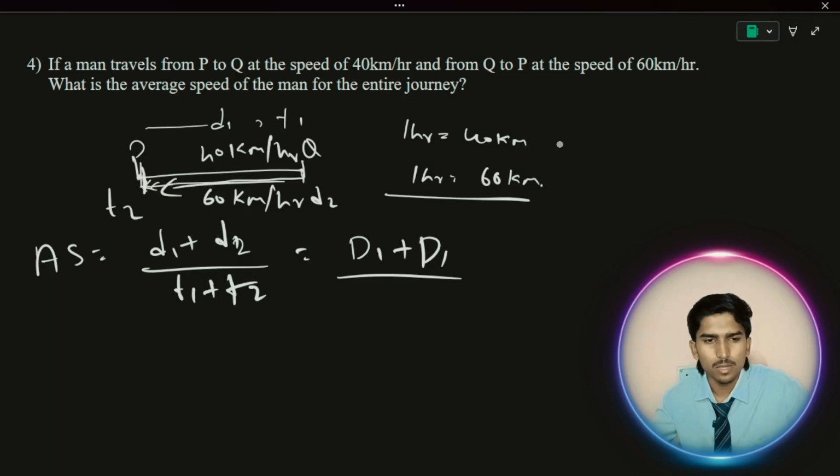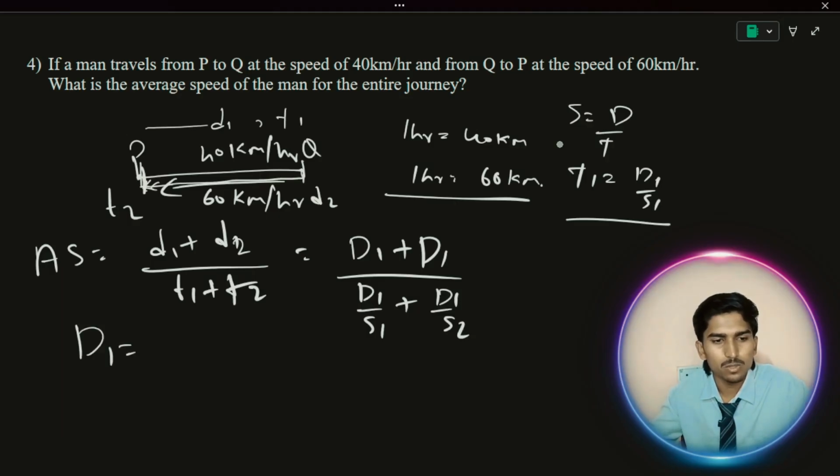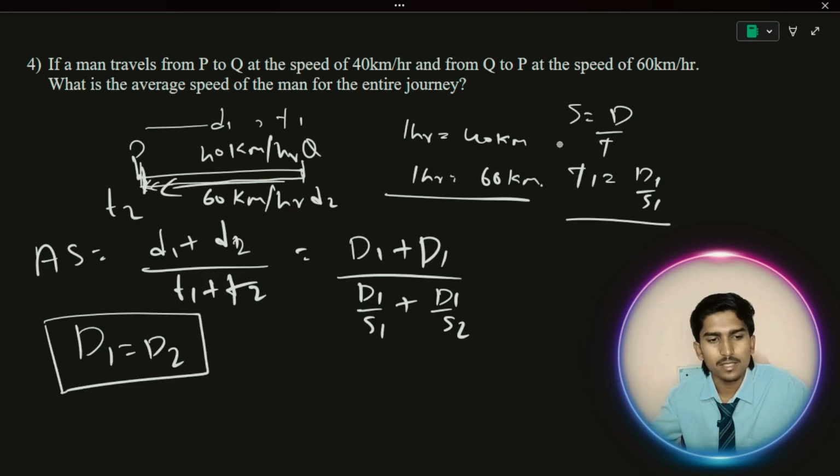What is T1 actually? We don't know T1, but they have given speed. When time is not given, I told you already to use a formula: speed equals distance by time. So you can substitute: T1 is D1 by S1, and T2 is D2 by S2. But I can write D1 by S2, because the distance is the same. P to Q is the same as Q to P, so D2 is equal to D1. The main condition is that D1 equals D2.